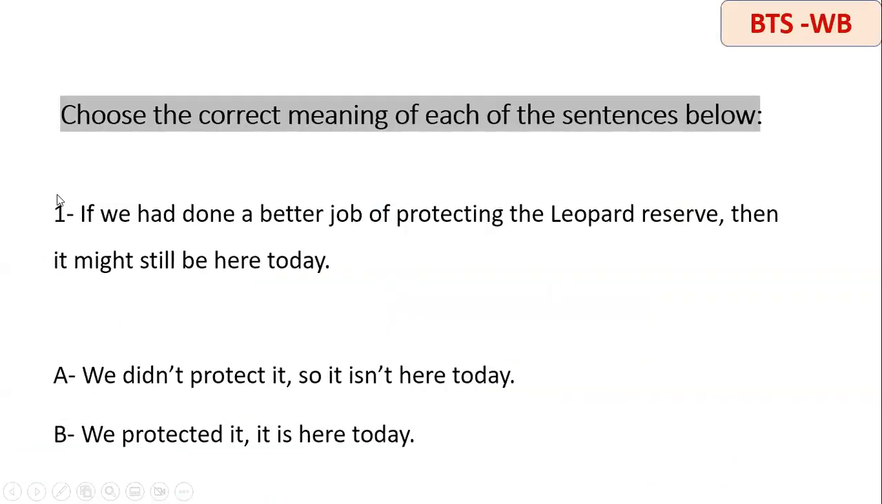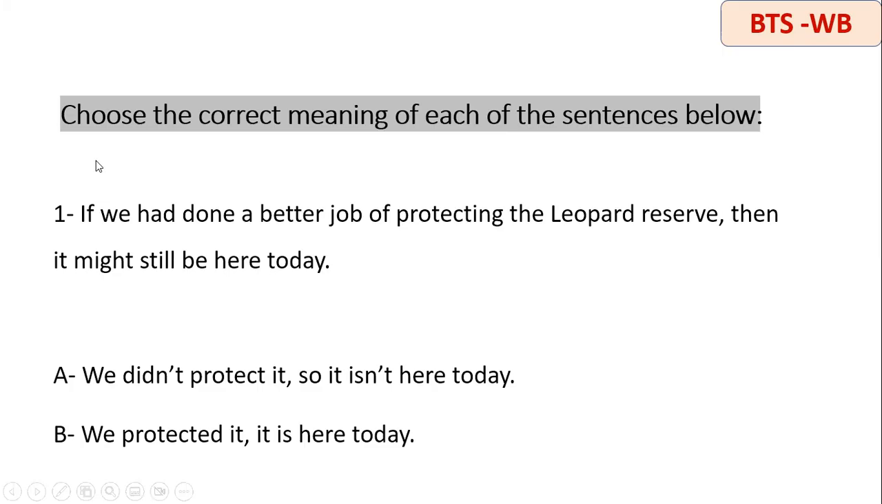Okay, the first type is asking you to choose the correct meaning of each of the sentences below. Here we are simply going to rephrase or rewrite the sentences with if by removing if to show that we understand the meaning of the sentences. So we have here, if we had done a better job of protecting the leopard reserve, then it might still be here today. So what do we have here?